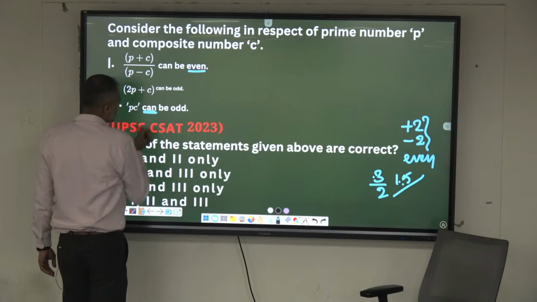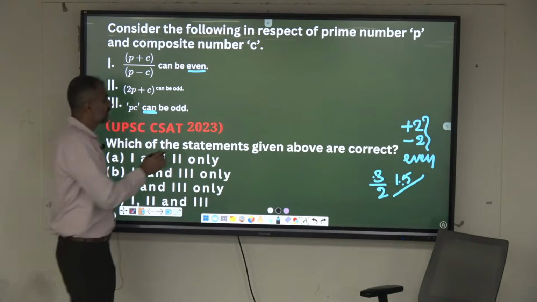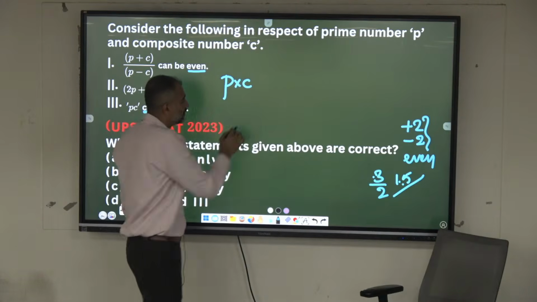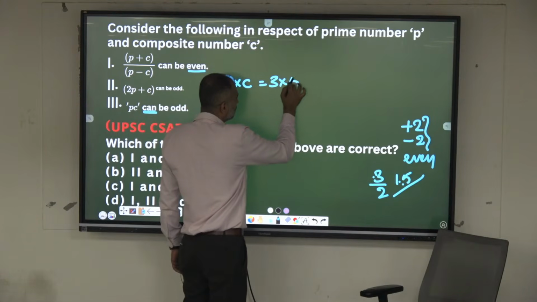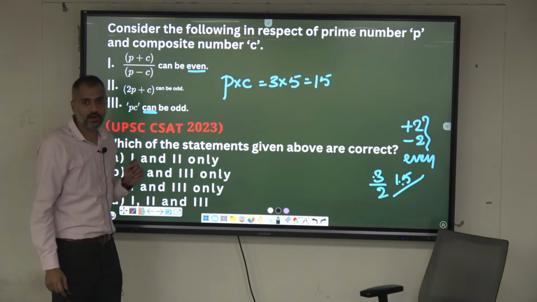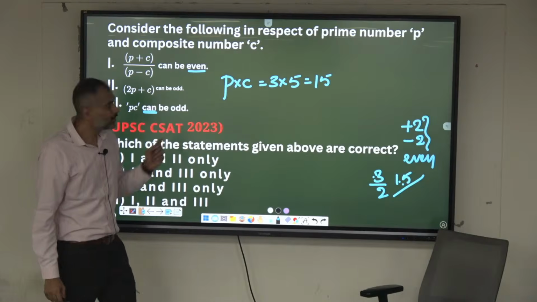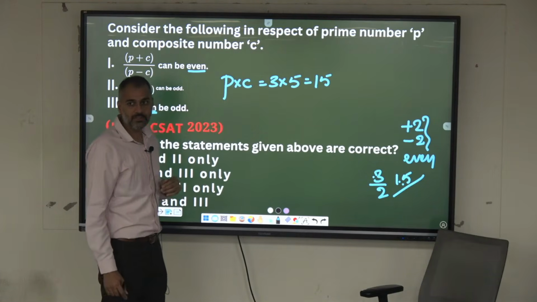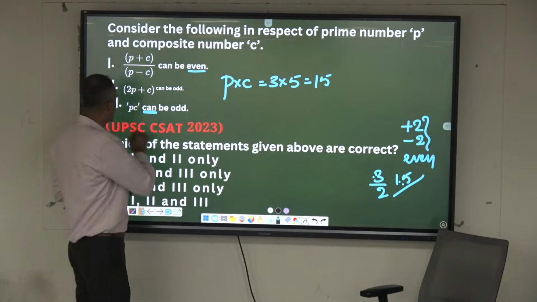Now coming to the last, he says P into C can be odd. Can it be odd? Yes, give me a proof. 3 into 5 is equal to what? 15. If I say PC is always odd, can I disprove it? How? I can put 2. 2 into 3 is equal to 6. Okay, not always odd, can be odd. Understood? So this holds true.